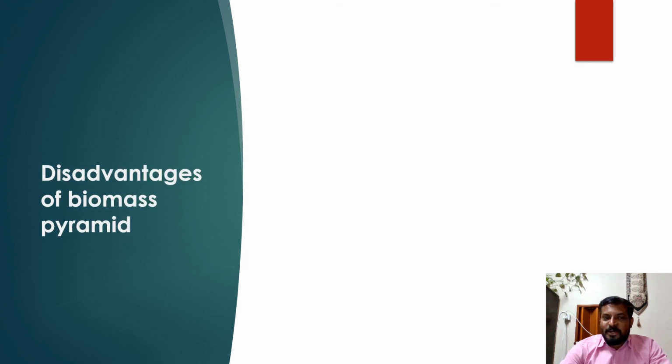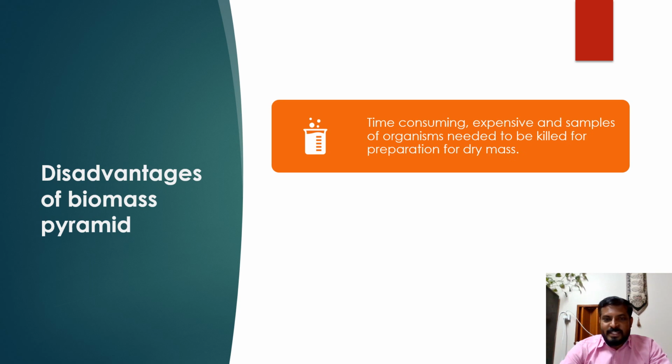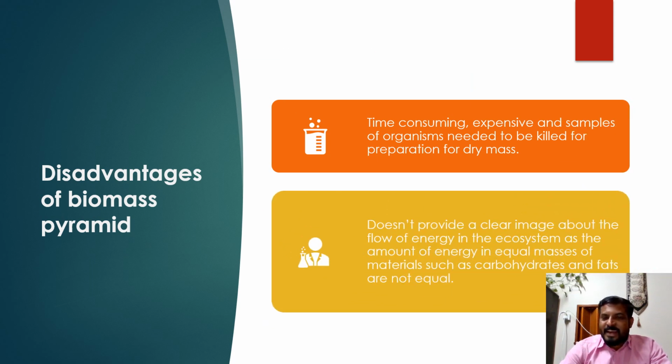Disadvantages of the biomass pyramid. It is time consuming, expensive, and samples of organisms need to be killed for preparation of dry mass. It doesn't provide a clear image about the flow of energy in the ecosystem, as the amount of energy in equal masses of materials such as carbohydrates and fats are not equal.